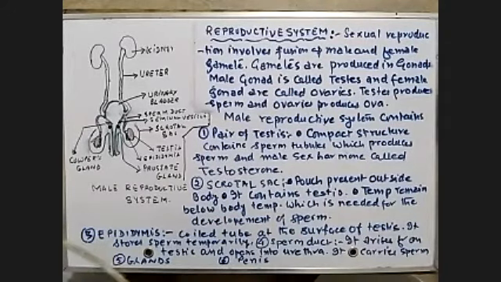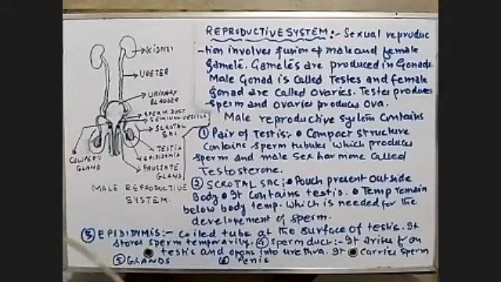It holds the testis, and it is present outside the body so that the temperature of the scrotal sac is below the body temperature, that is 35 or 36 degrees centigrade. Now, 35 or 36 degrees centigrade is optimum, very good for the development of the sperm.